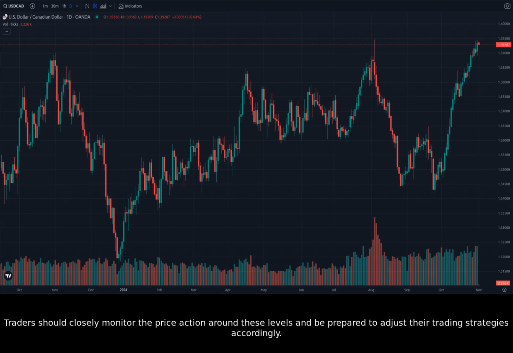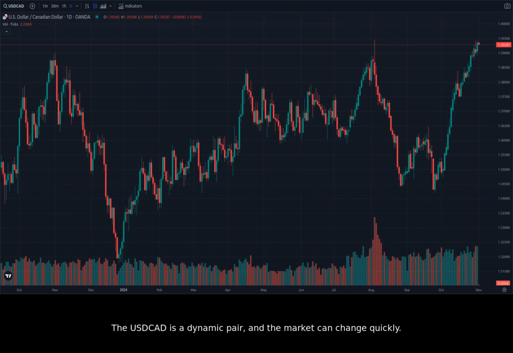Traders should closely monitor the price action around these levels and be prepared to adjust their trading strategies accordingly. The USDCAD is a dynamic pair, and the market can change quickly. So, stay tuned for further updates and analysis as we continue to monitor the market.